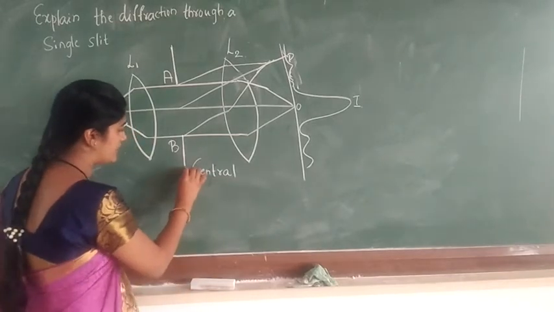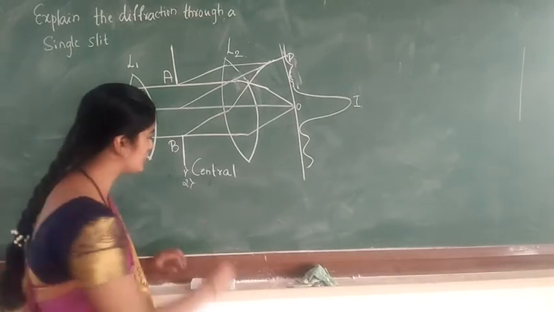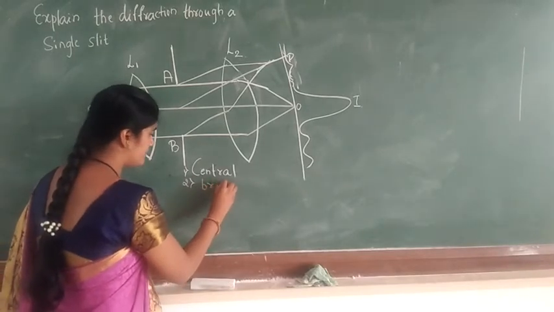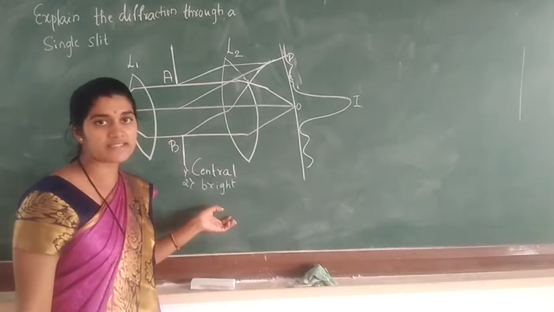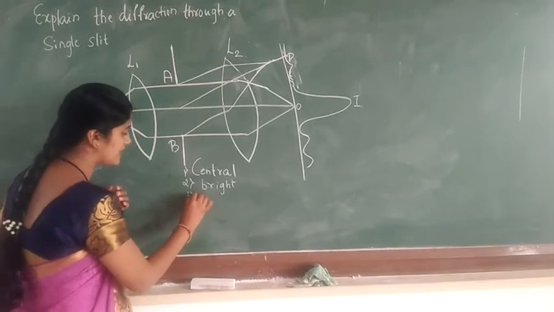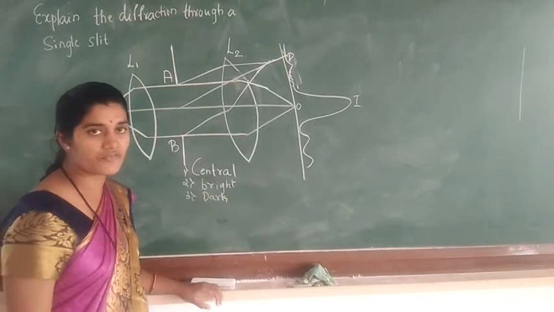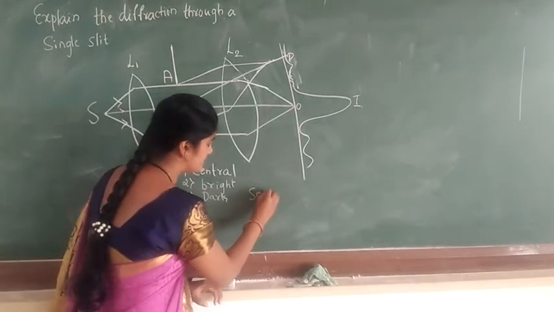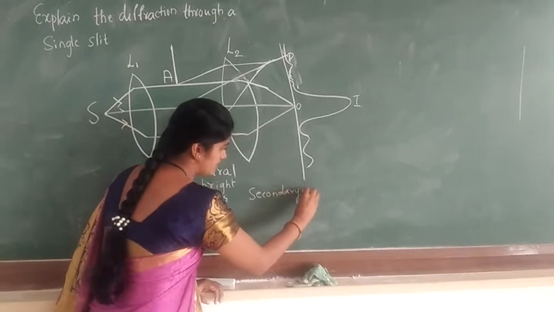This is the first point. Second, we get the bright fringes due to the decrease of the secondary maximum. Third, we get the dark fringes due to the increase of the secondary maximum or wavelength.